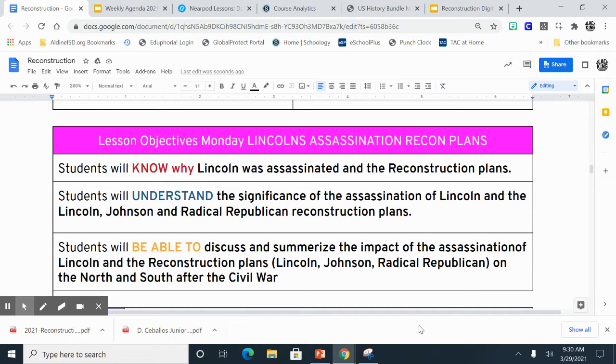So our objectives for today: students will know why Lincoln was assassinated and the Reconstruction plans. Students will understand the significance of the assassination of Lincoln and the Lincoln, Johnson, and radical Republican Reconstruction plans. Students will be able to discuss and summarize the impact of the assassination of Lincoln and the Reconstruction plans, Lincoln, Johnson, and radical Republicans, or congressional Reconstruction, on the North and South after the Civil War.